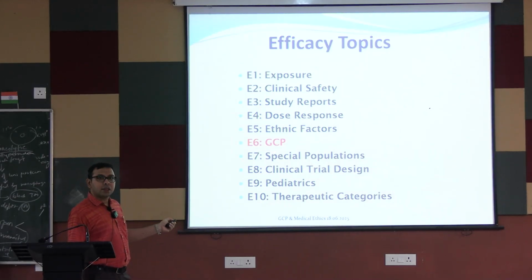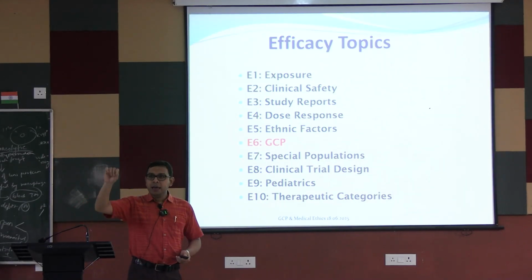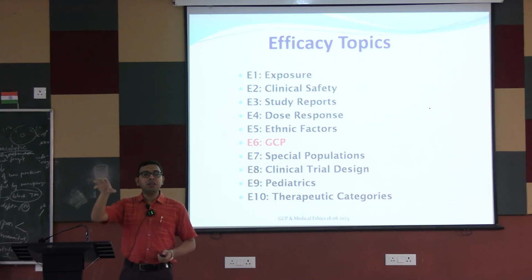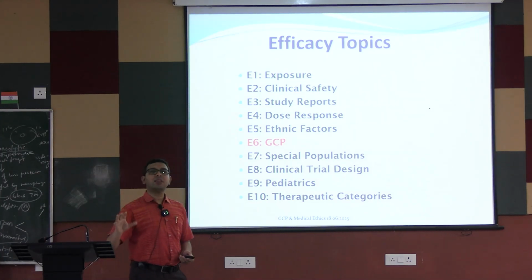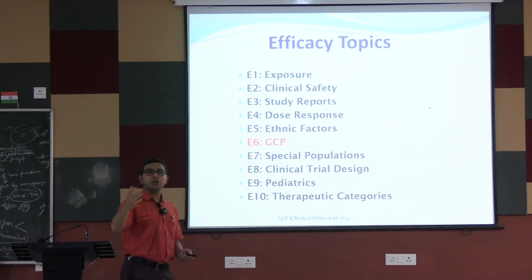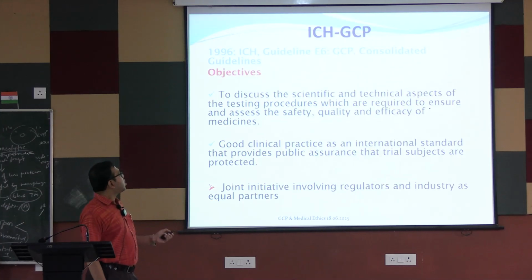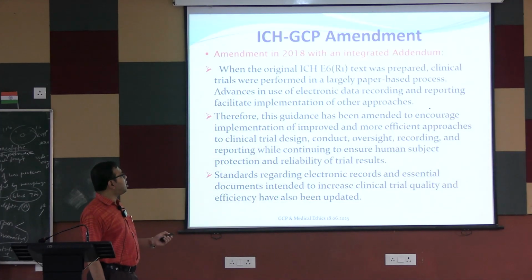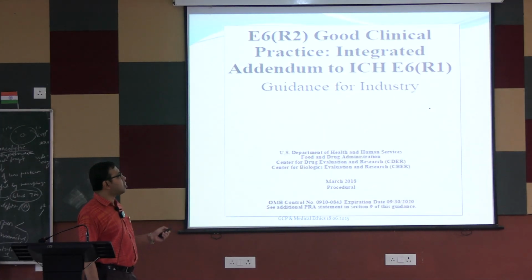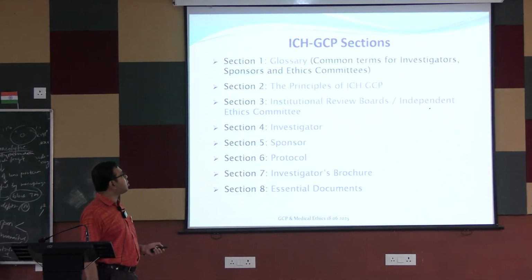Within this is E6, that is ICH GCP E6, which mandated GCP and the phase 1, phase 2, phase 3 clinical trials, how they are to be undertaken. Okay. So within E6, everything about how clinical trials are to be done is enacted. So for ICH GCP, newer and newer updates and addenda are given; details are not required. You can see this is the book of the ICH GCP. This is the ICH GCP sections.